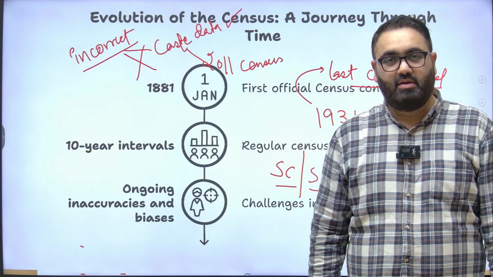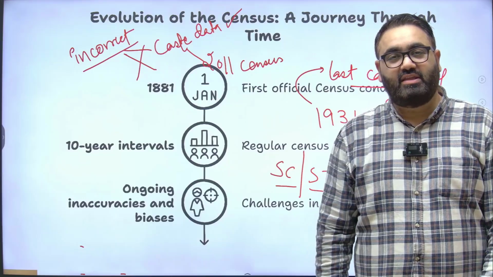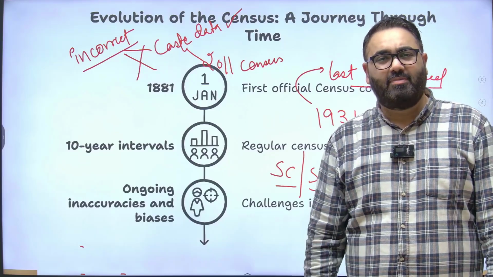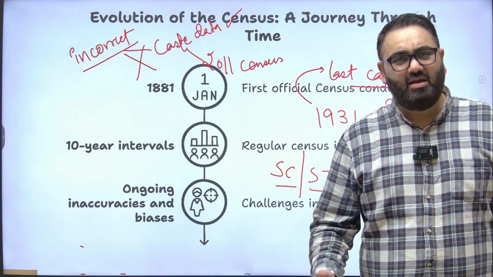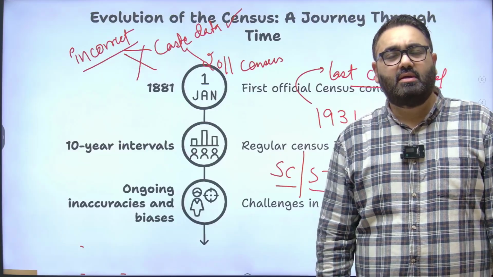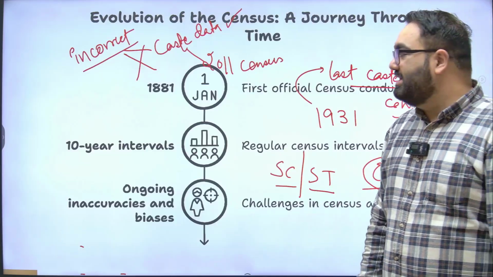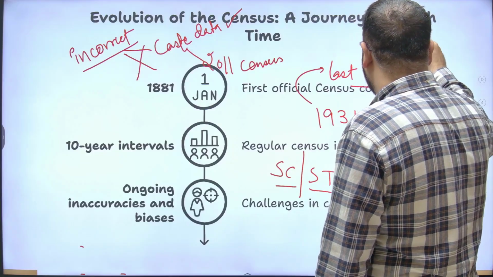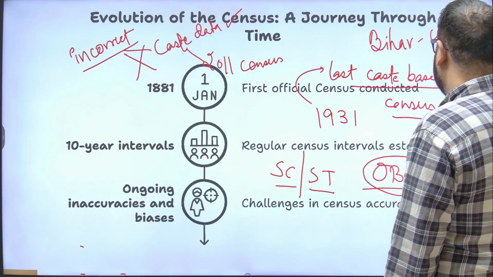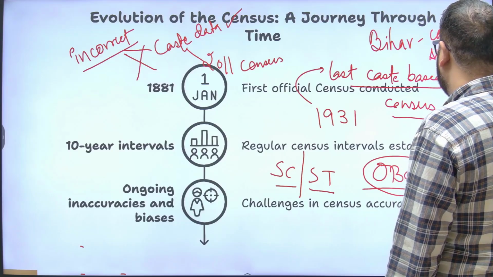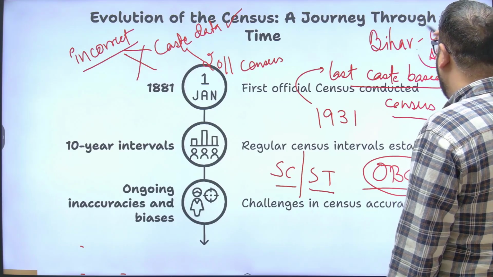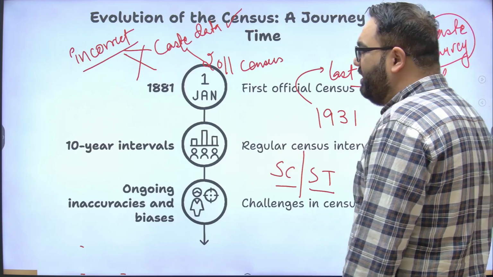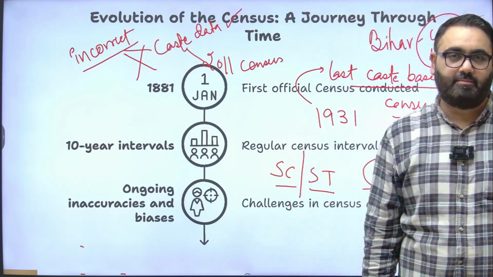Do remember one more thing. If you're thinking what did the Bihar government do recently, the government of Bihar came out with some numbers. What the Bihar government did was they conducted what is called a caste survey. Please understand this. As per the law, census in India can only be conducted by the central government.